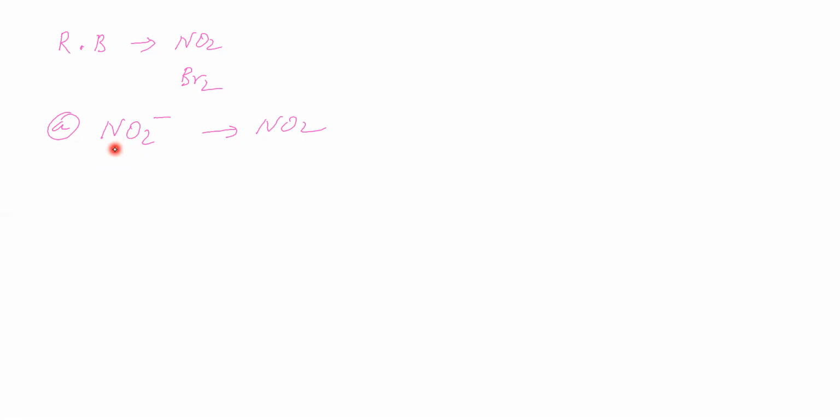Okay. Next possibility we'll see. The next possibility is nitrate. Nitrate with acid gives HNO3, nitric acid. Nitric acid undergoes decomposition to give NO2 and O2. Nitrogen undergoes reduction, oxygen undergoes oxidation. Okay. So NO2 gas is available. So nitric acid gives NO2 gas. Therefore, the given salt may contain nitrite, we can say.